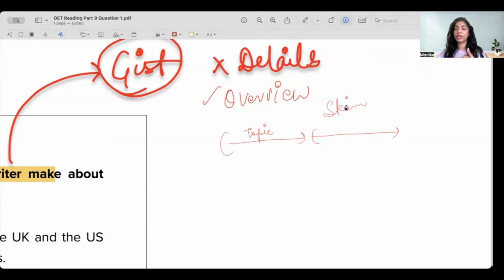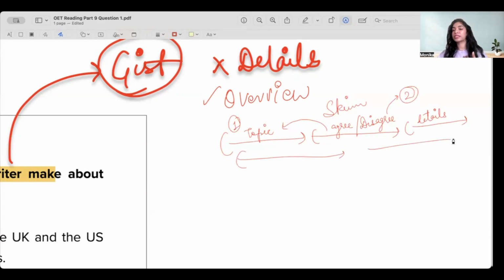That's important to recognize. When you skim, you want to check if the next sentence is agreeing with the previous sentence or is it going on a different topic. And if it goes in a different direction, in a new topic, then you want to call it the second idea, while the first one is the first idea. Similarly, you repeat this step for the next couple of sentences, and it is possible that whatever you see next is actually agreeing with the previous thing by providing more details in the same direction. So that means it is an extension of the same idea that you saw early on in the beginning. And we repeat this step with the next couple of sentences that we get here.